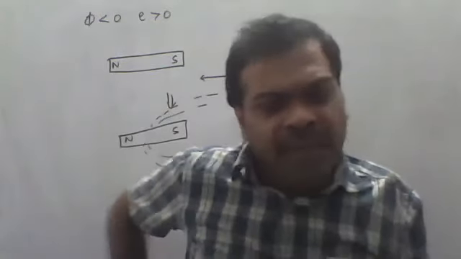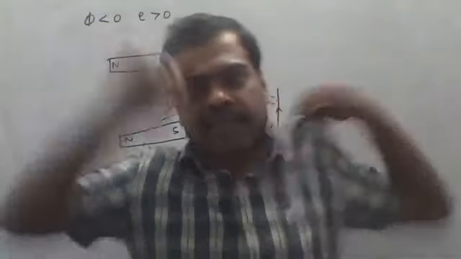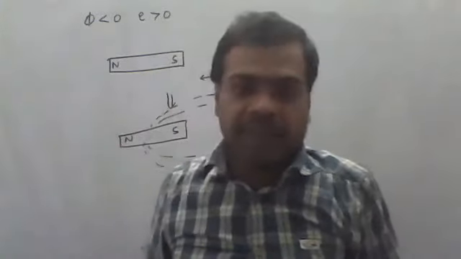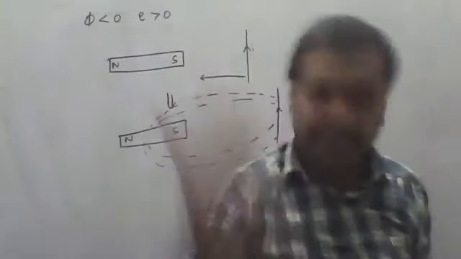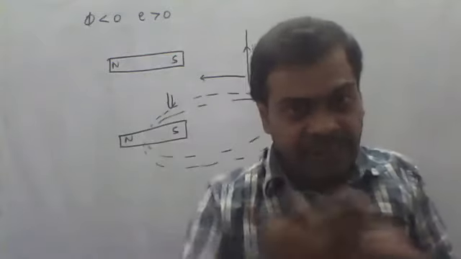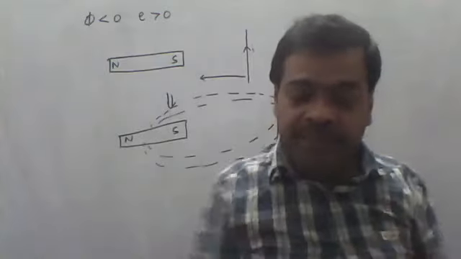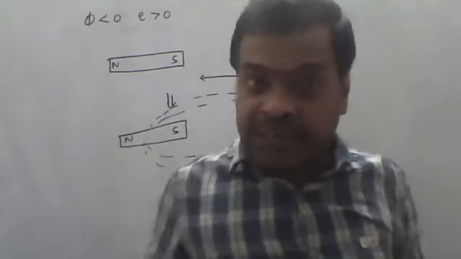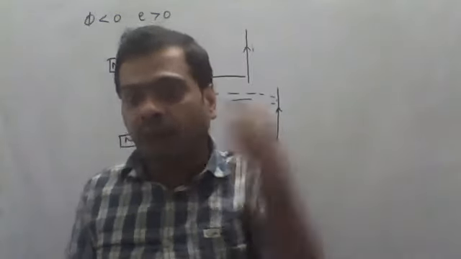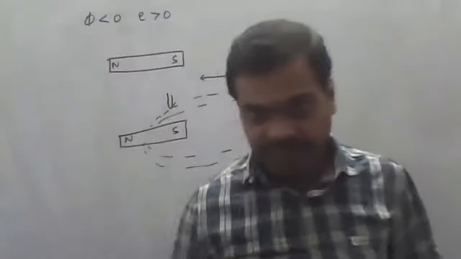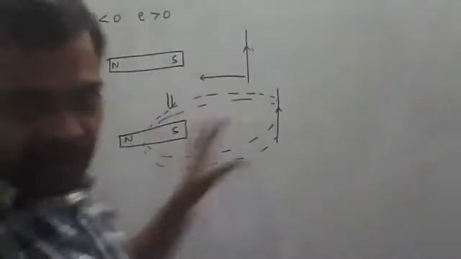Okay, whenever they are apart by a finite distance, fewer field lines will act on the other. Whenever they are near to each other, then what will happen? There will be more field lines, or more concentration or more care will happen on the other person. Okay, that is what Lenz explained.